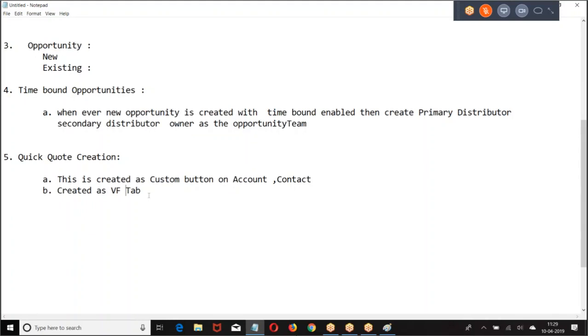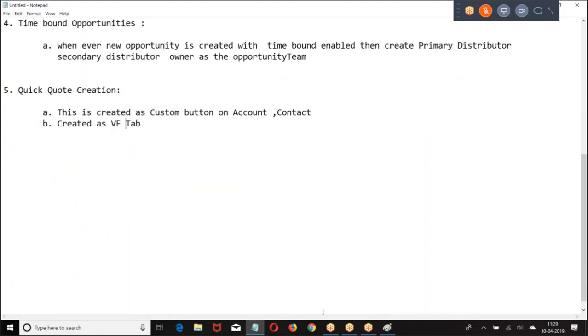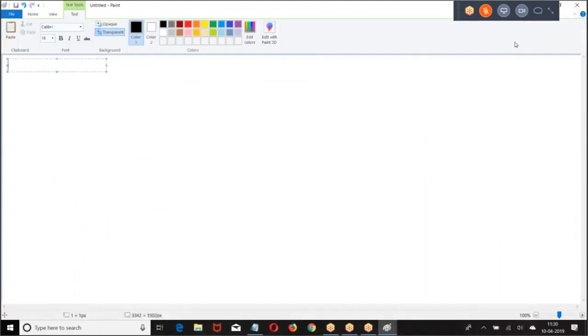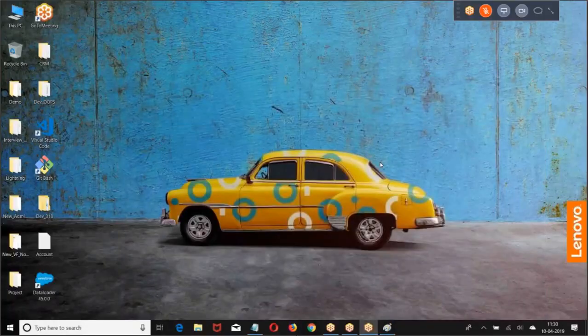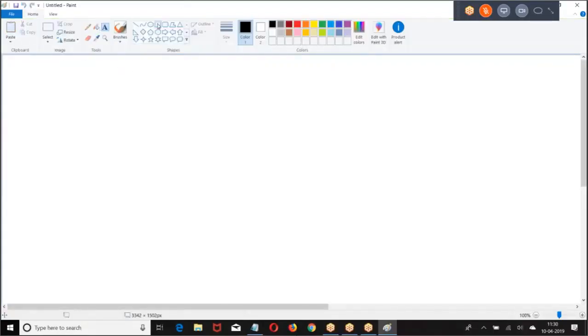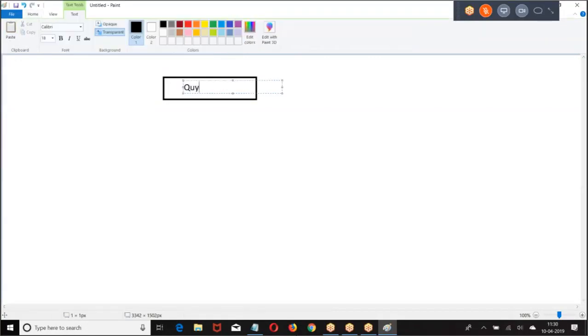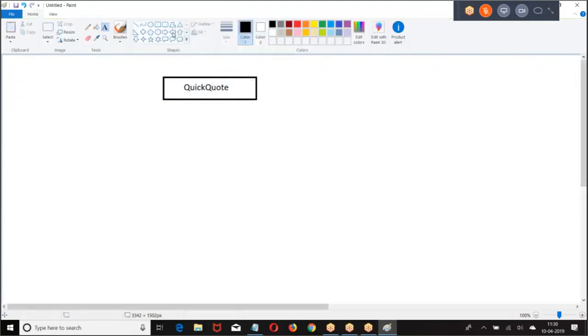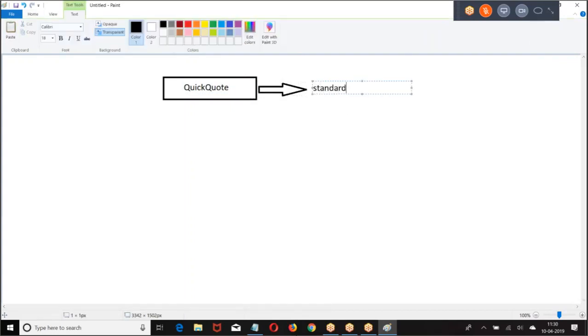What is this functionality? When you click the button on the account object, it calls a standard controller with extension.